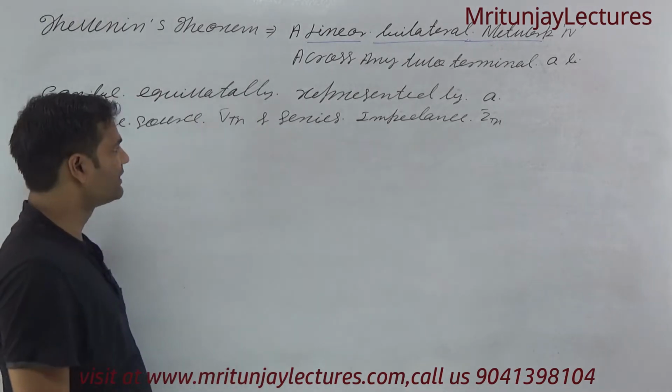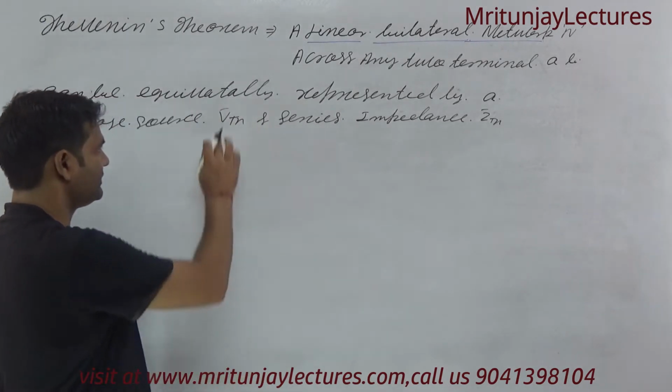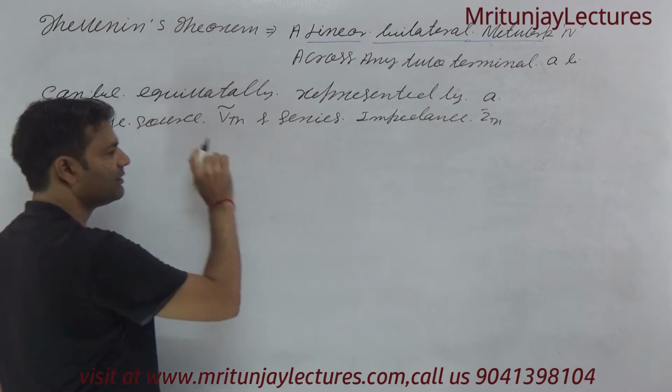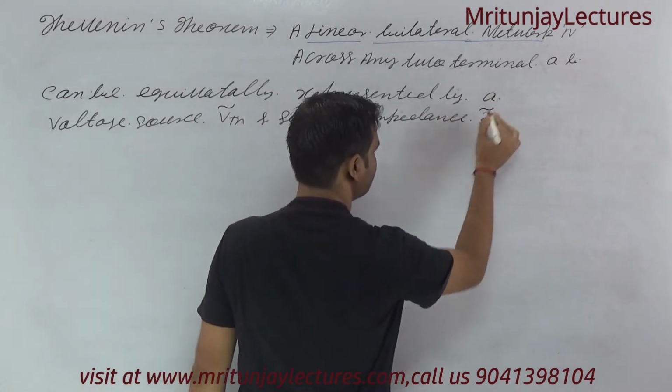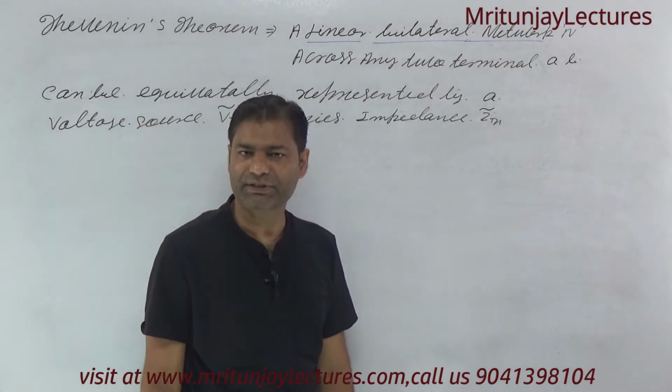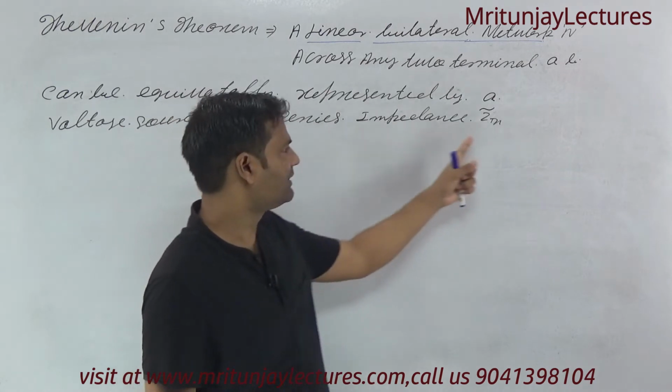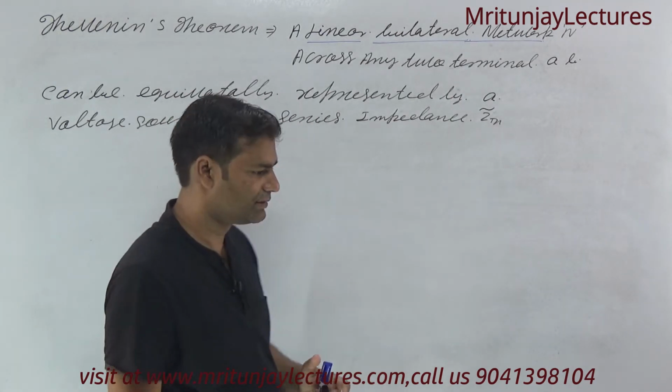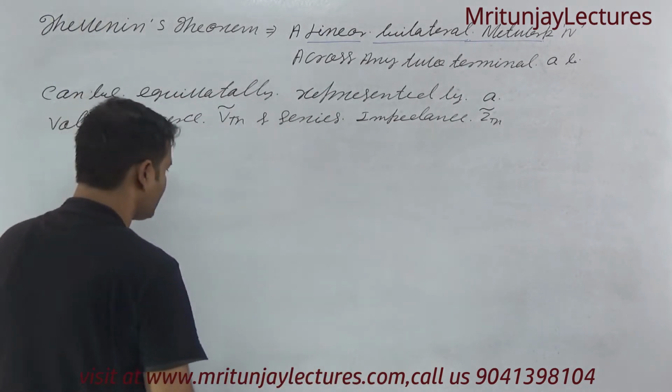In case of an AC circuit, we represent it like VTH and ZTH like this one. Otherwise, in case of DC, only VTH and RTH, okay. Now what is the meaning of this one?